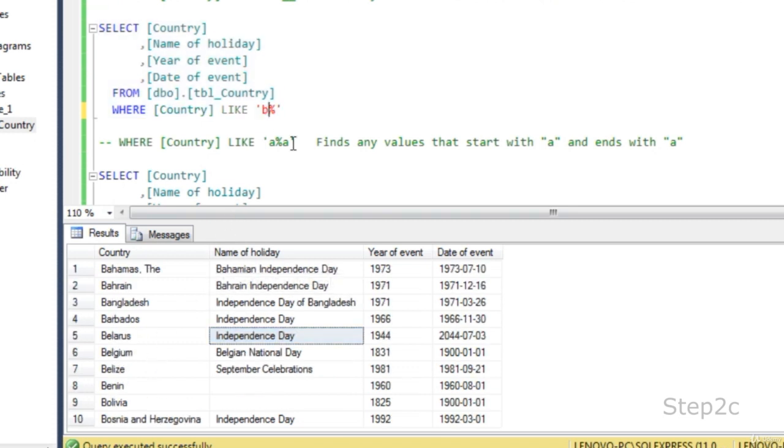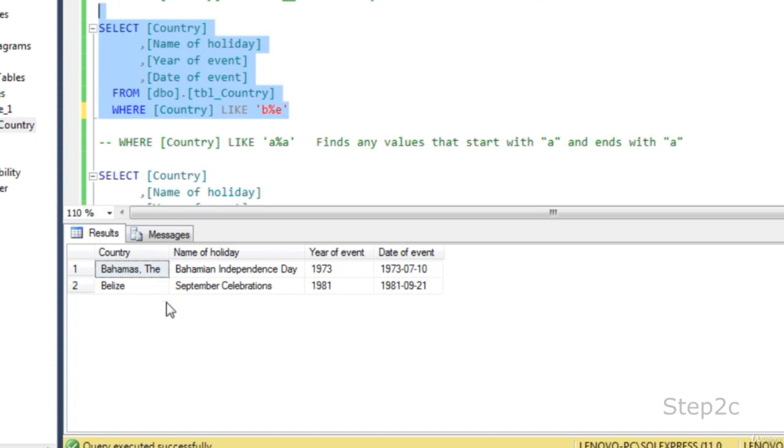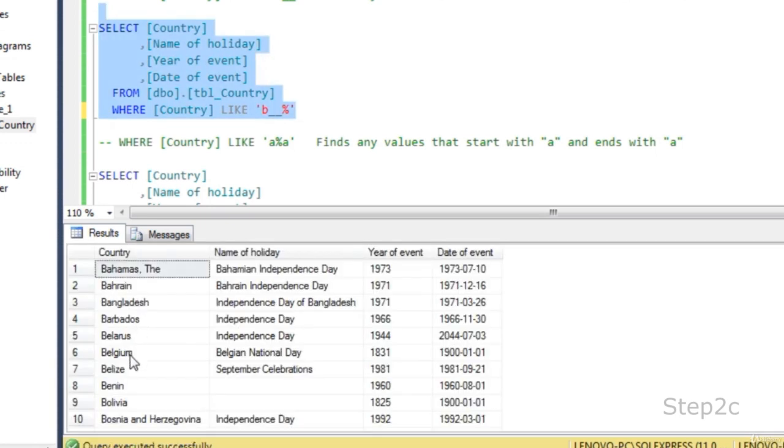If you are looking for something that begins with B and ends with E, you should specify B%E. If you execute, you will get only those records that begin with B and end with E. Now we are looking for something that begins with B and has at least 2 more characters. So in total we are expecting at least 3 characters, and if you execute, you will get some 16 records.